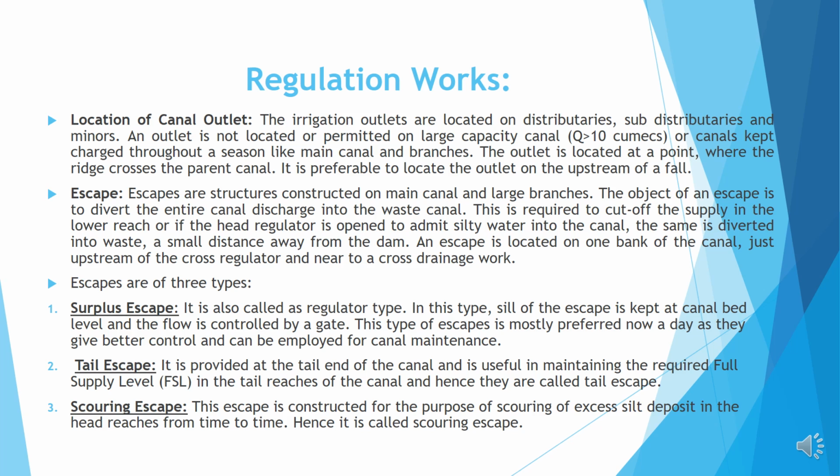Escapes are of three types: surplus escape, tail escape, and scouring escape. Surplus escape is also called the regulated type. In this type, the sill of the escape is kept at canal bed level and the flow is controlled by a gate. This type of escape is mostly preferred nowadays as it gives better control and can be deployed for canal maintenance. Tail escape. It is provided at the tail end of the canal and is useful in maintaining the required full supply level in the tail reaches of the canal, and hence it is called a tail escape.